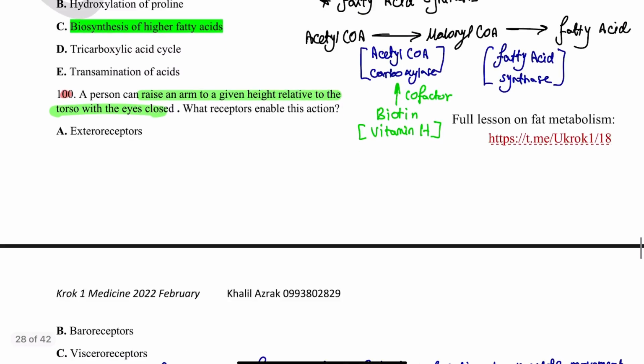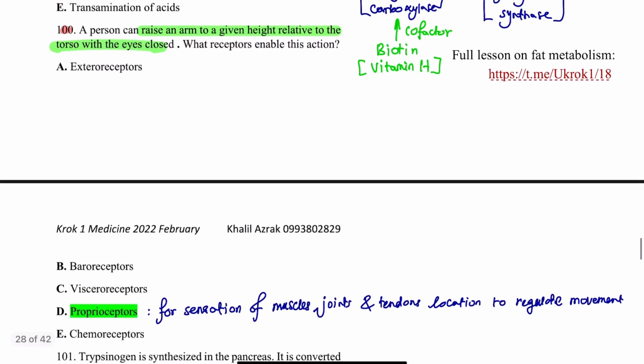Okay. This question: a person can raise an arm to a given height relative to the torso with the eyes closed. So what is this question? It means that even when his eyes are closed, he can raise his arm to a specific place in his body.